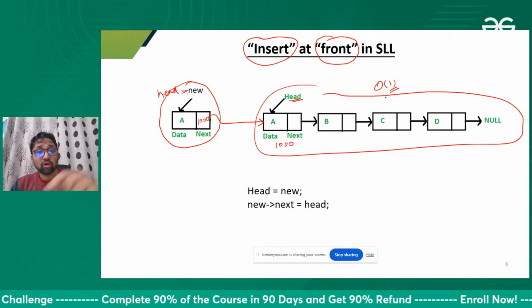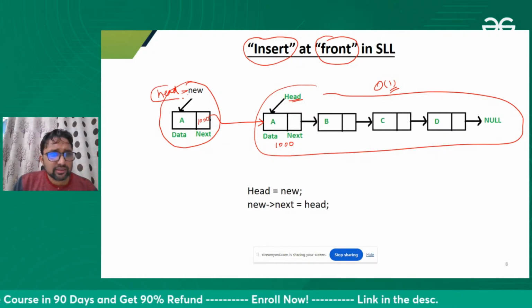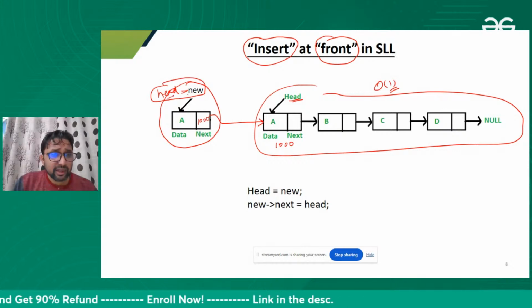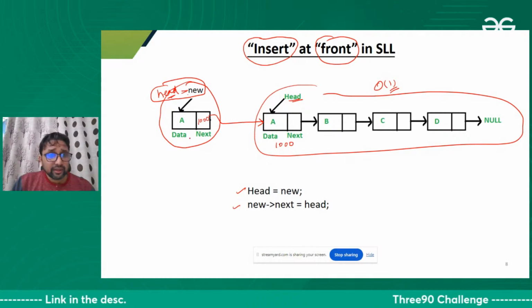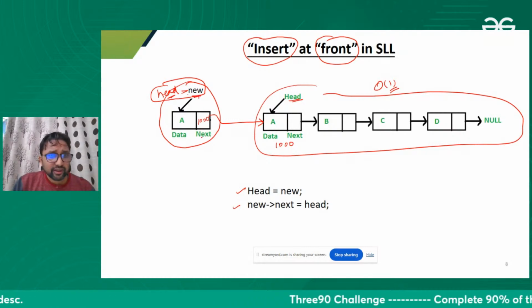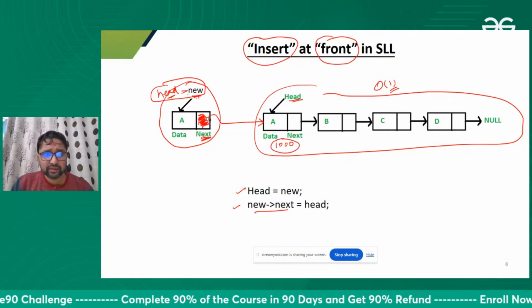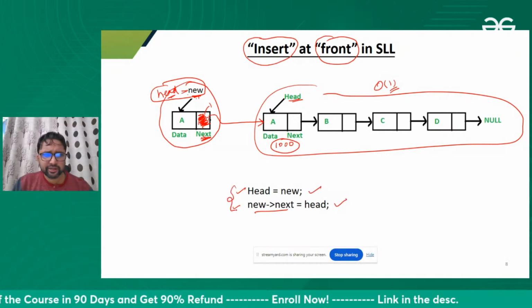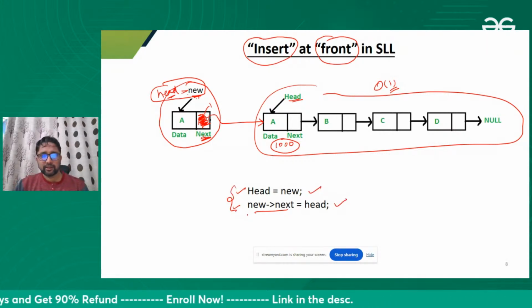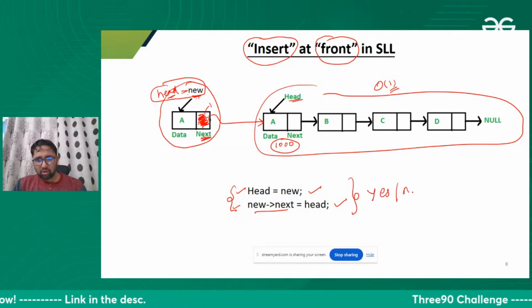Fine. So I'm giving a code to you people. What I did? I just assigned head, so my head is pointing to the new node. And the next of this new node is this place. At this place I'm storing whatever is the value here, 1000. I just wrote these two statements. Please check, tell me, please verify, is this right or wrong?